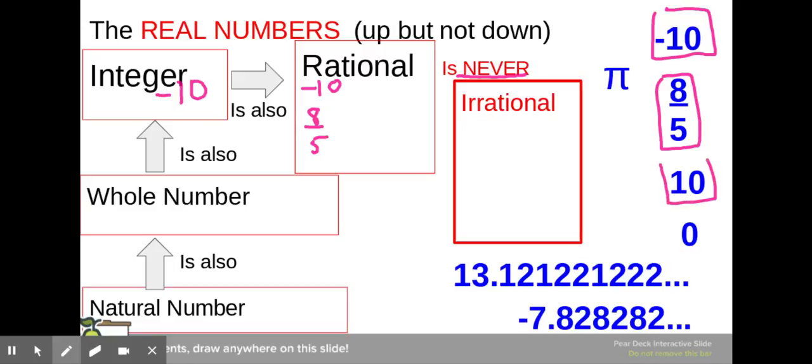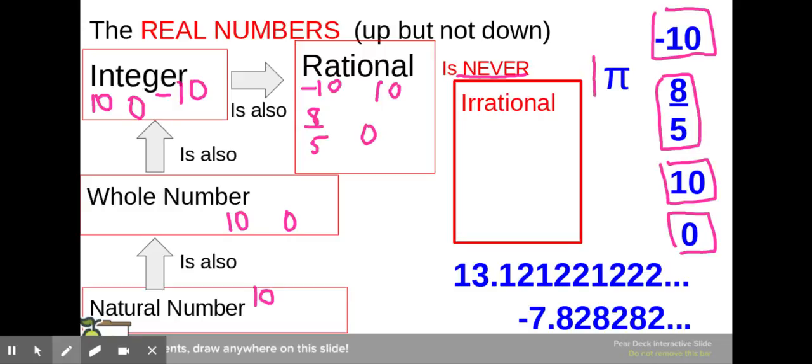Let's look at 10. 10 is a natural number. It's countable. It also makes it a whole number. It's also an integer. And it's also rational. You can write it as a fraction, 10 over 1. 0 is not a natural number, but it is a whole number. It's also an integer. It's also rational. 0 over 1, we can write it as a fraction, but it is not irrational.